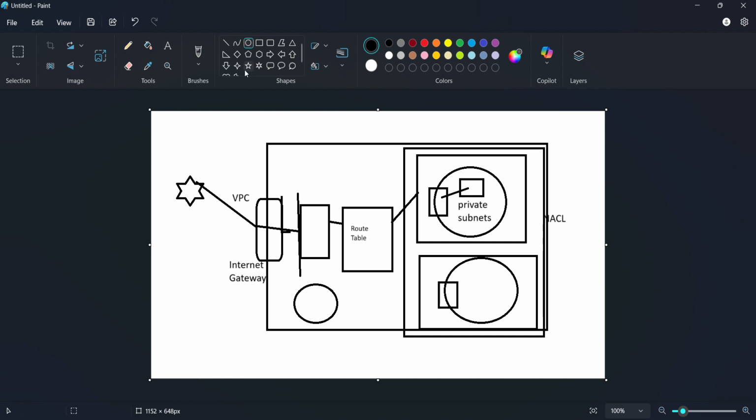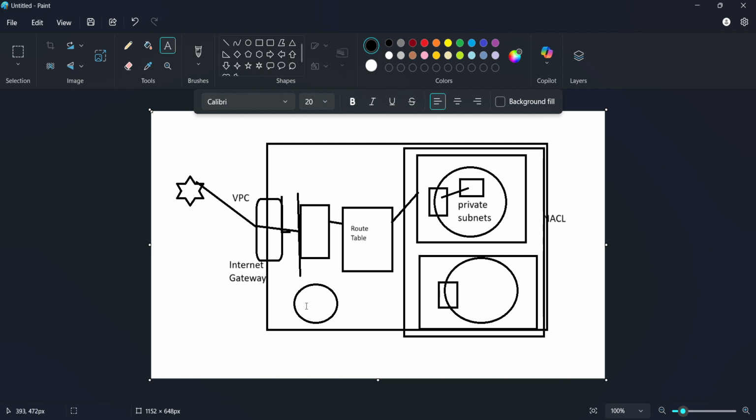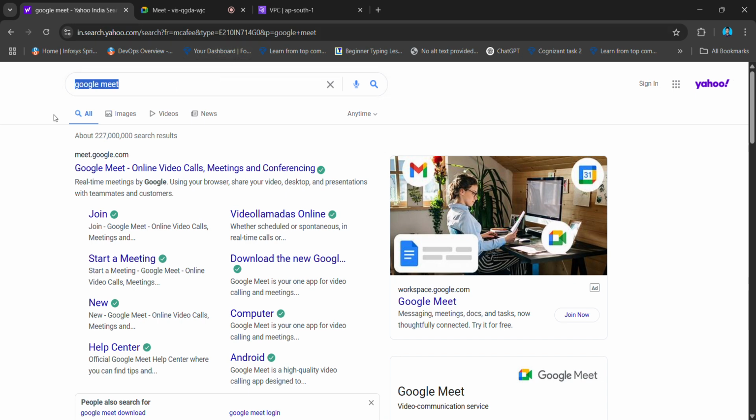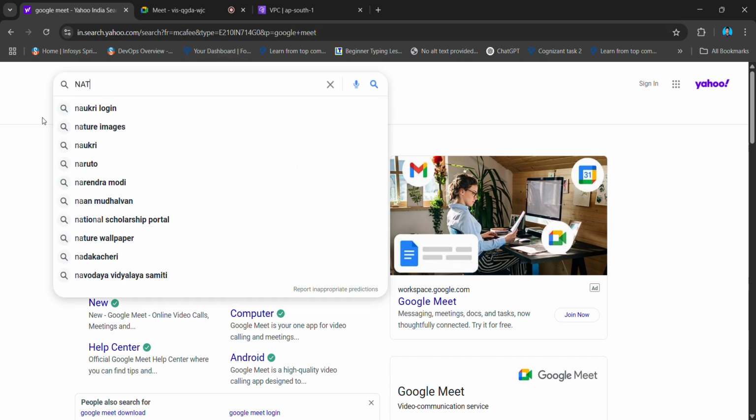So if I try to request, I need something called internet gate... No, NAT. I mean NAT. Okay, highlight over here. This is NAT. So what do you mean by NAT?